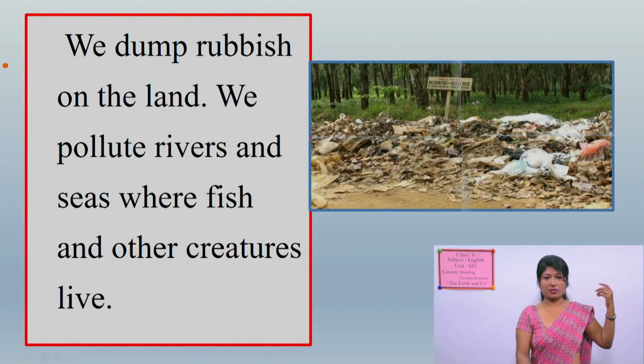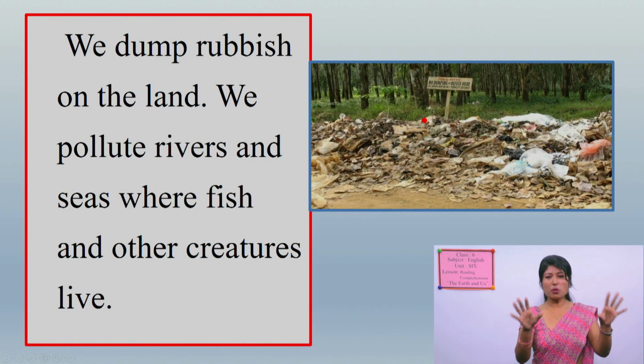See here in the picture how dirty it is. Nearby there is a beautiful forest, and you see a dumping site, dumping rubbish over here. It is polluting the clean environment. It is destroying the beauty of nature.